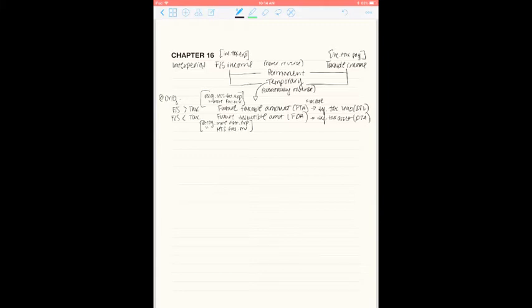Now, when we recognize a future taxable amount, which leads to a deferred tax liability, or a future deductible amount, which leads to a deferred tax asset, we need to make sure that the users of our financial statements know about that. So we're going to recognize a deferred tax liability or a deferred tax asset in our financial statements. So let's think about deferred tax liability first. When we recognize this deferred tax liability at origination, we want it to have a credit balance, right?